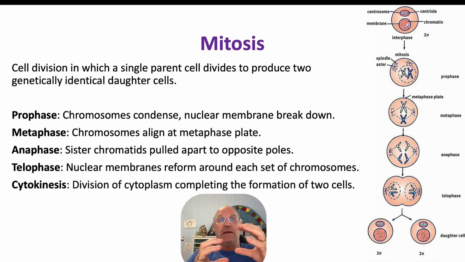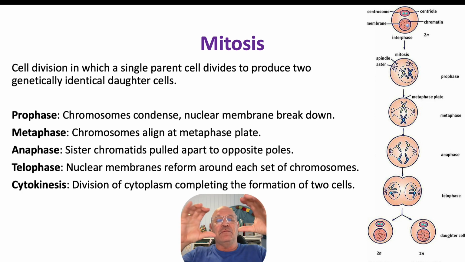Stem cells are able to divide through mitosis to develop more identical stem cells, and they can do that multiple times. But just as a reminder, mitosis is the process of cell division, and it's got these steps, PMAT. In prophase, remember, the chromosomes condense and the nuclear membrane breaks down. In metaphase, the chromosomes line up along the metaphase plate. And then in anaphase, we see the sister chromatids being pulled apart to the opposite poles.